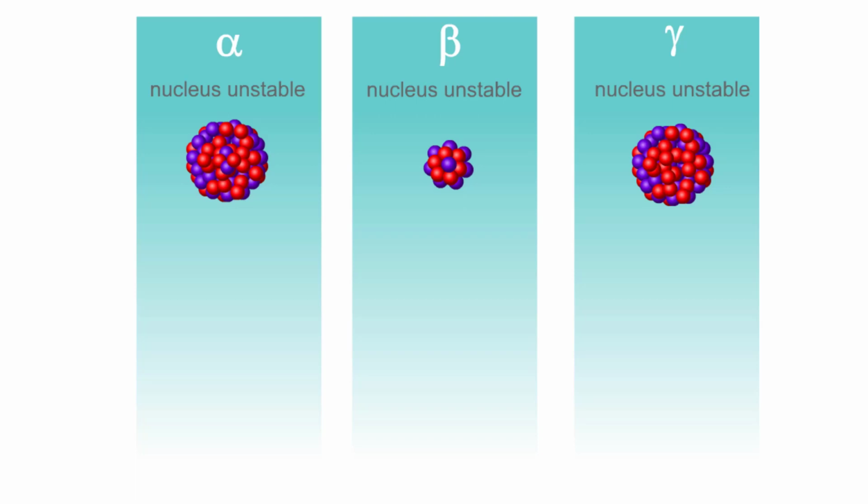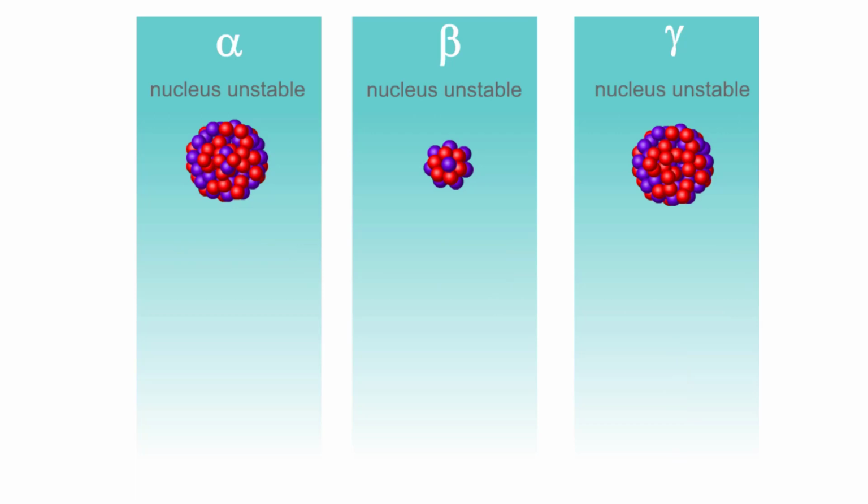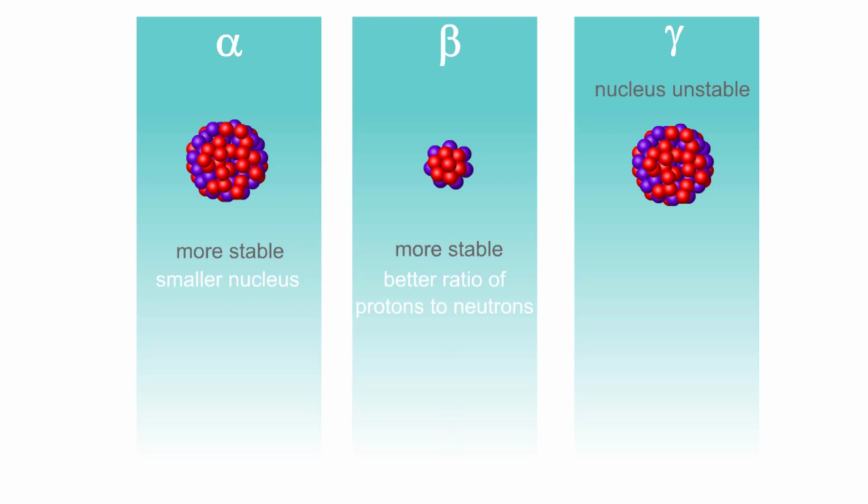The nucleus of an atom will decay if the nucleus is unstable in some way. A decay always involves two simultaneous events. The nucleus changes to become more stable, and at the same instant, a particle or gamma ray is given off.